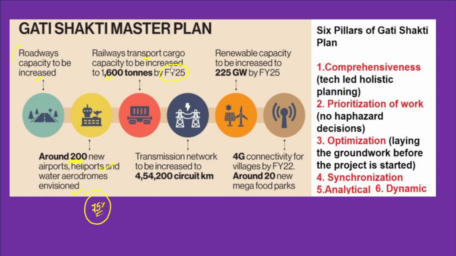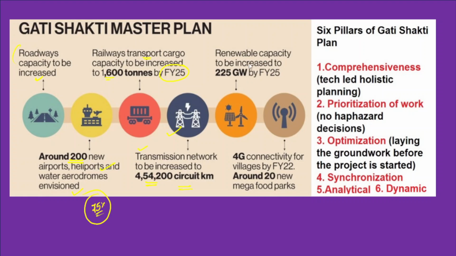Most of these targets are aimed to be achieved by 2025. Fourth, the transmission network is to be increased by around 4,54,200 circuit kilometers, and this will also make sure that India's energy demand will be met.